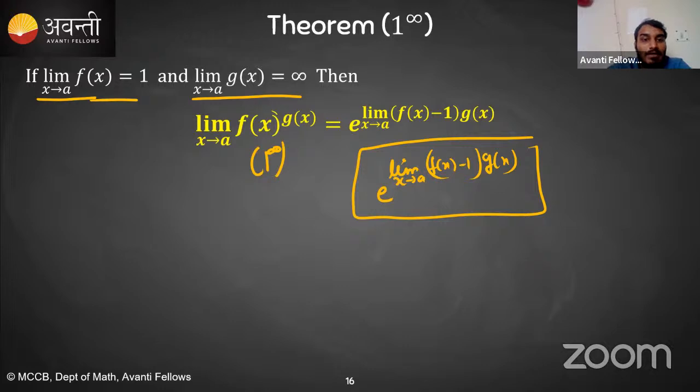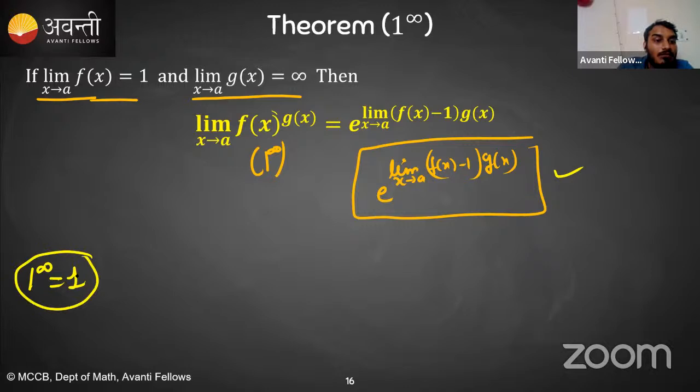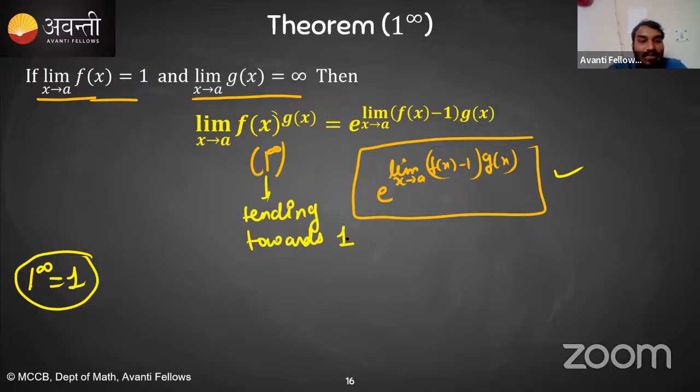So whenever our expression is in the form of something tending towards 1 raised to the power infinity, we use this formula. Clear? But exactly 1 raised to the power infinity is always 1. Here it is tending towards 1. Please note the difference. That's why it is an indeterminate form, and that's why we need some method to find that limit. This is not exactly 1. Is this clear?